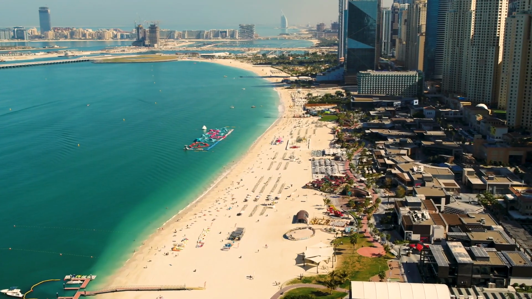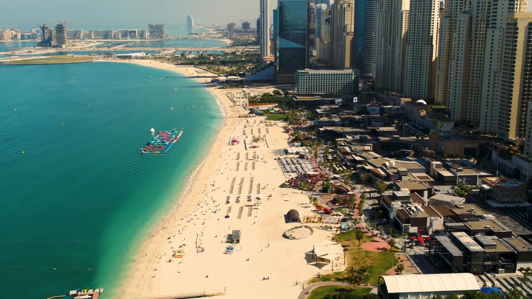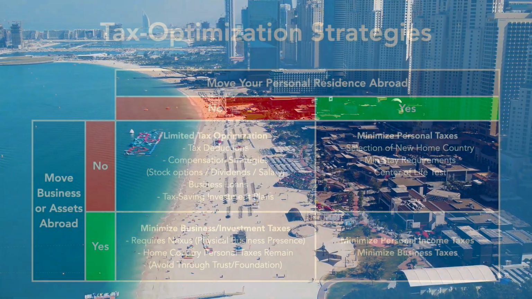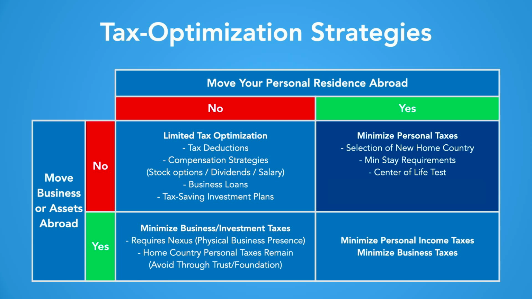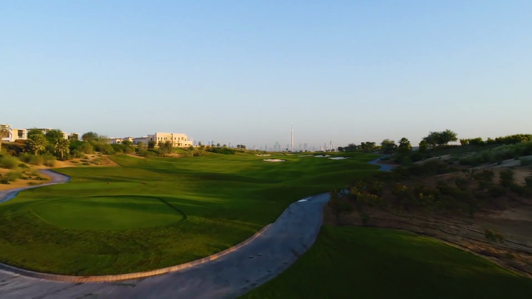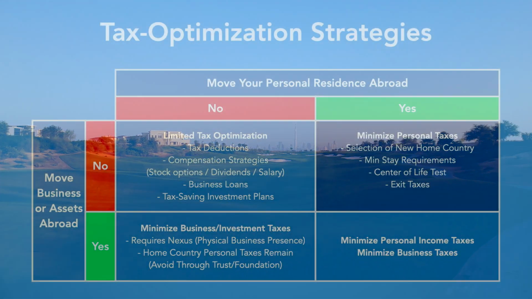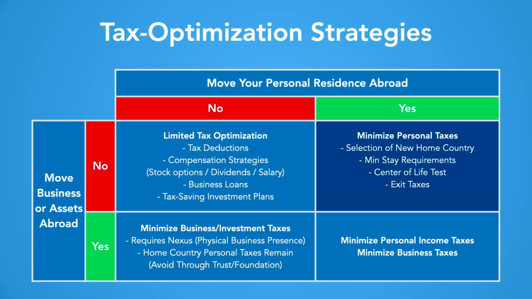Let's assume you choose to emigrate to a country such as the UAE. Depending on your home country, you must ensure that your center of life has moved to the UAE. This means you can't keep a vacant property in your home country, or spend significant amounts of time back home. The exact requirements depend on your home country. There may also be exit taxes.